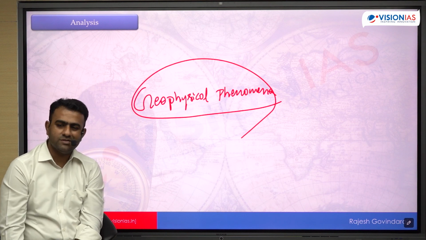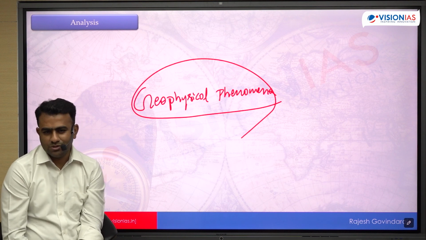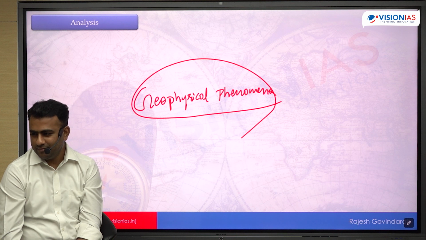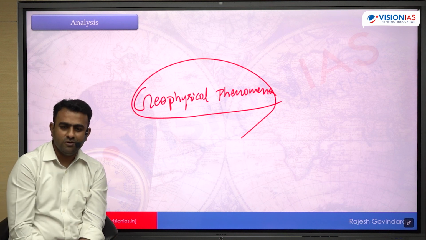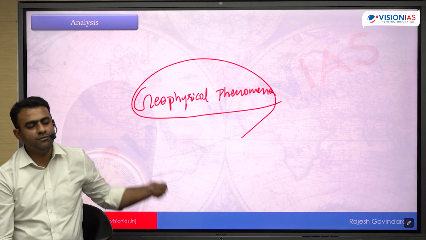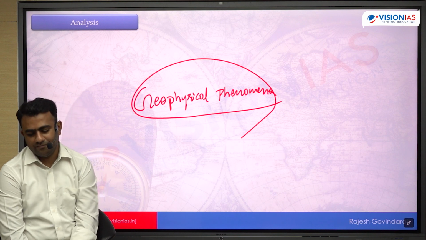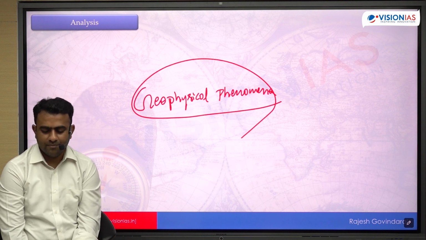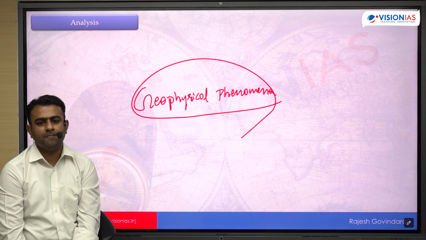If you don't, and you have just prepared NCERTs, I would suggest you refer to any of the textbooks of physical geography. For example, Savindra Singh. I'm not suggesting that you have to read Savindra Singh; you can refer to only a few important topics. It will give you deeper insights. Make a brief note and use that. Okay? So that is it from my end. Any doubts?